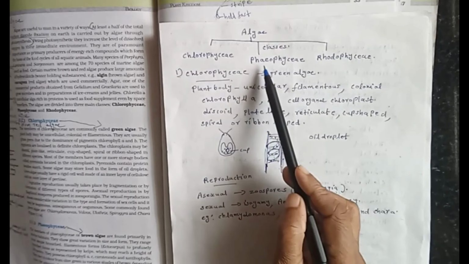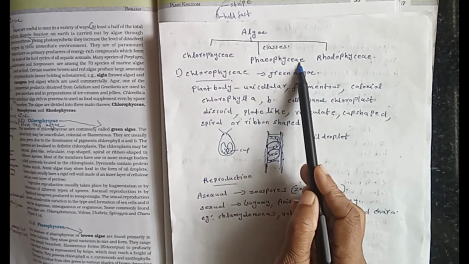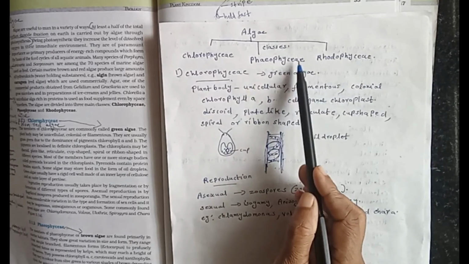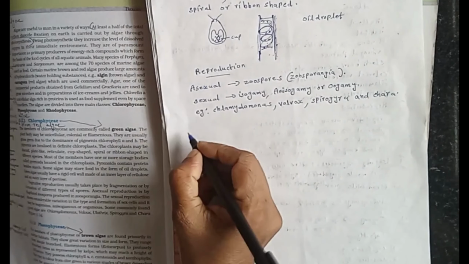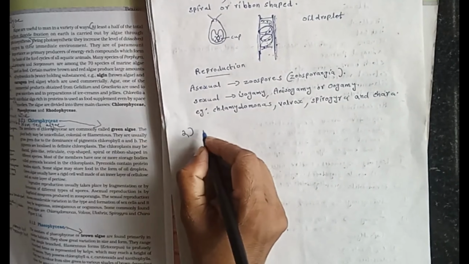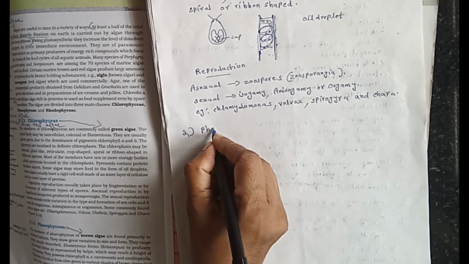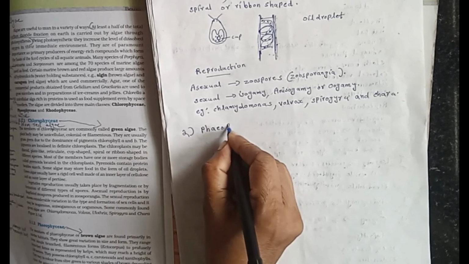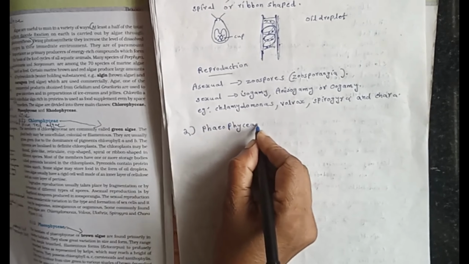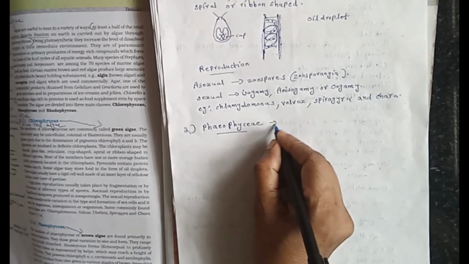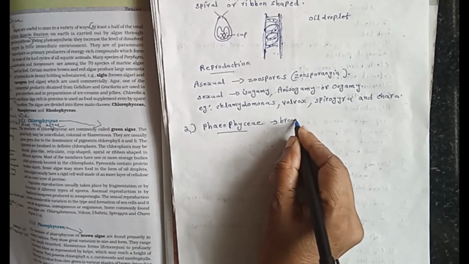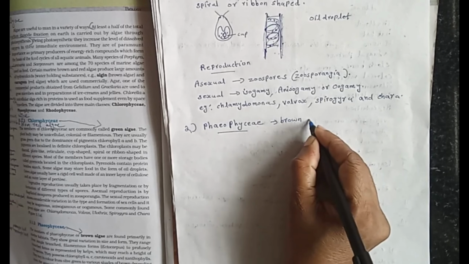Next class of algae, class Phaeophyceae. They are usually brown algae, brown colored algae.